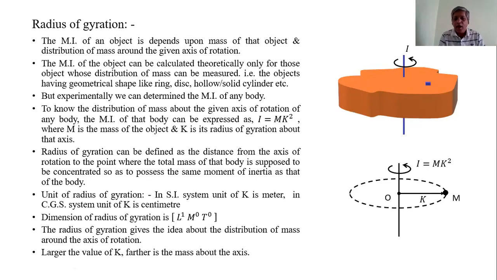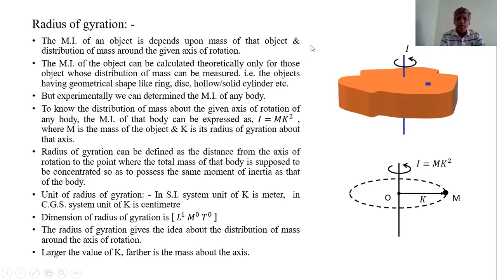The radius of gyration gives the idea about the distribution of the mass about the axis of rotation. This is the physical significance of radius of gyration. The radius of gyration depends upon the shape. If the shape changes, the radius of gyration also changes. Also, it depends upon the axis of rotation. For different axes of rotation, the radius of gyration is different. Remember this thing.